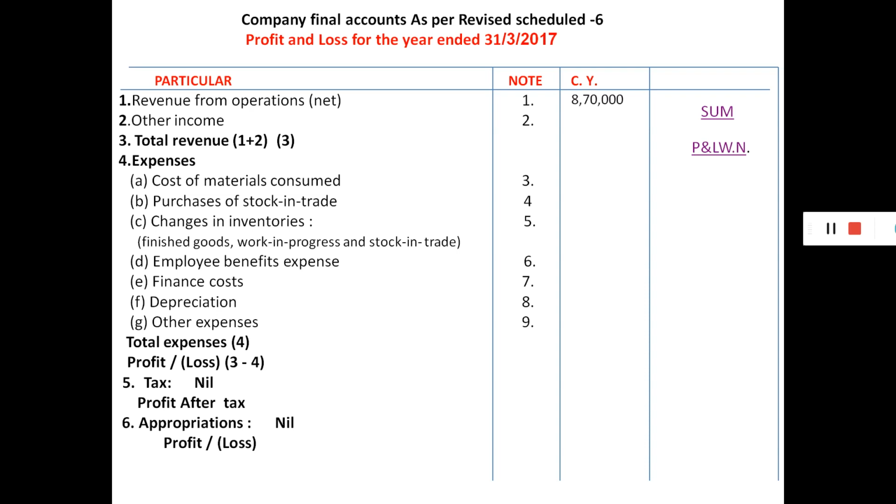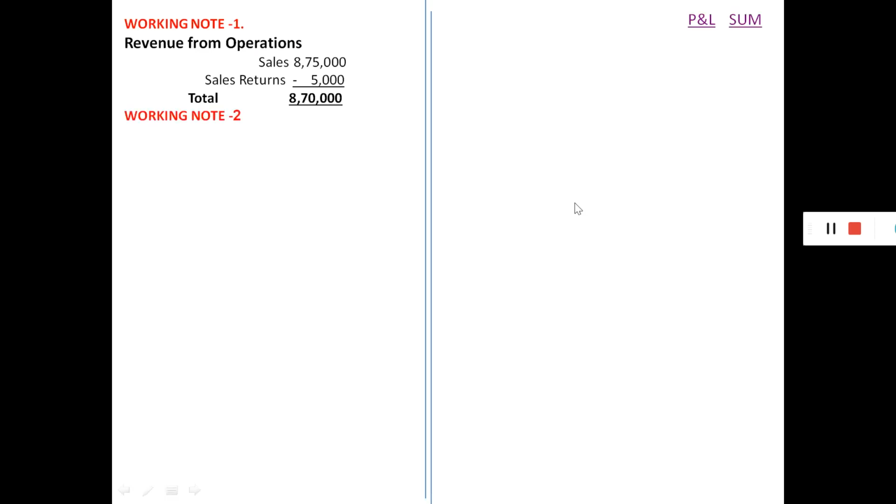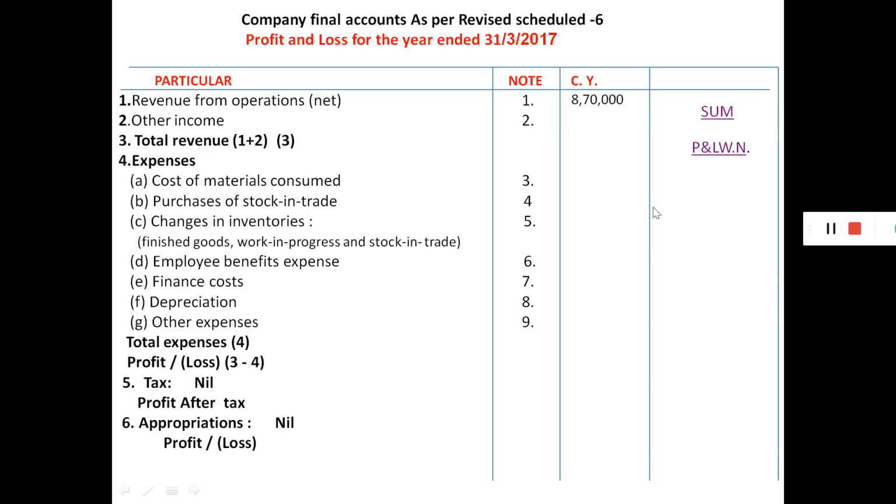Go to note number 2, other income. Other income, interest on investments 7,500. Total 8,77,500.